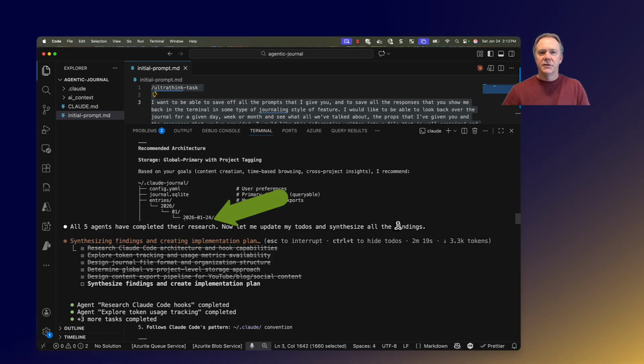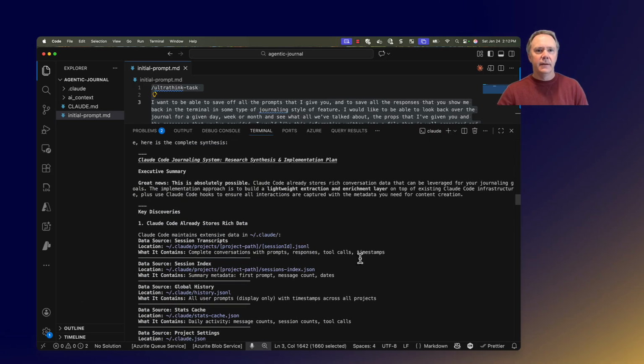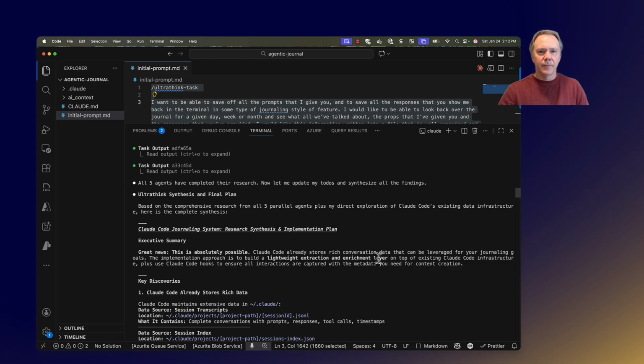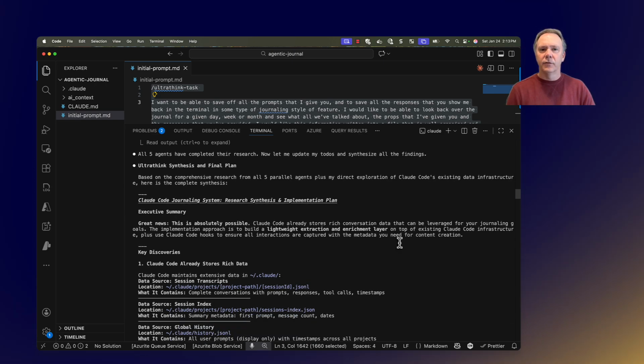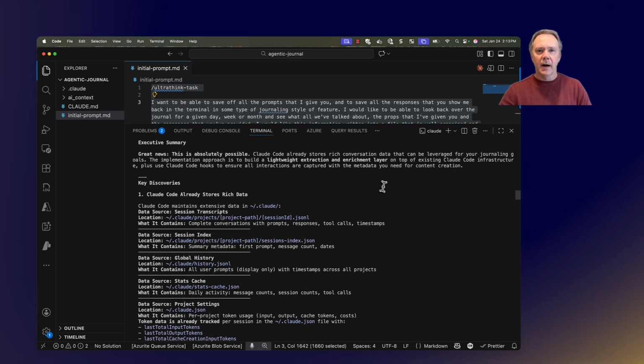One thing I find really interesting is looking at all the planning and the thinking that Claude comes up with. I had let the screen scroll down, so here's what it plans out. Claude is saying this is absolutely possible. Claude Code can store rich conversation data. The implementation plan is to build a lightweight extraction and enrichment layer on top of Claude Code's infrastructure, plus use Claude Code hooks to ensure all interactions are captured with the metadata you need for your content creation.